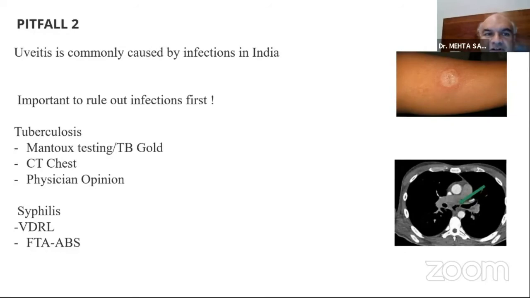The second pitfall I found is that uveitis is very commonly caused by infections in India. Before you start immunosuppressives, you need to rule out the 2 commonest infections. One is, of course, tuberculosis, by Mantoux, CT chest, and physician opinion. And second is syphilis, by VDRL and FTA-ABS, before you even think of starting any immunosuppressive treatment.